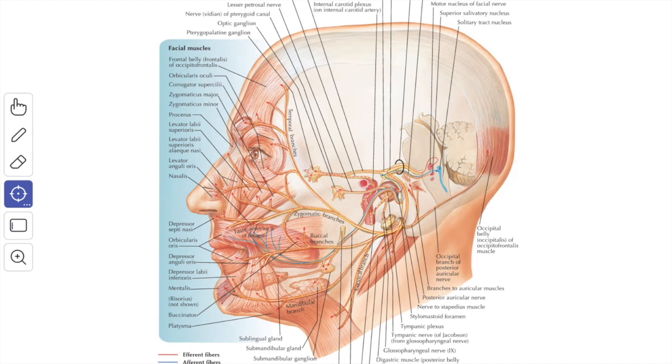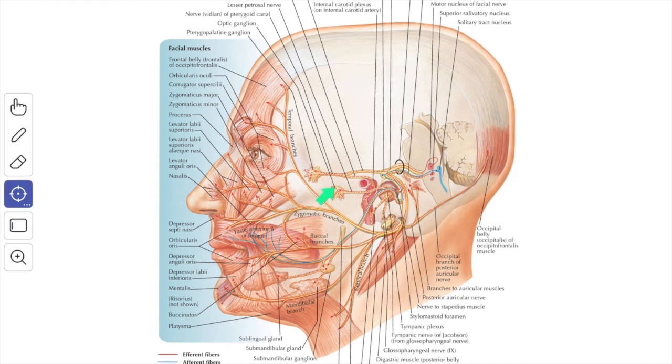The taste fibers from the soft palate pass successively through the lesser palatine nerve, the pterygopalatine ganglion without interruption, the nerve of the pterygoid canal, and then the greater petrosal nerve, and end as a peripheral process of the sensory neurons of the genicular ganglion.